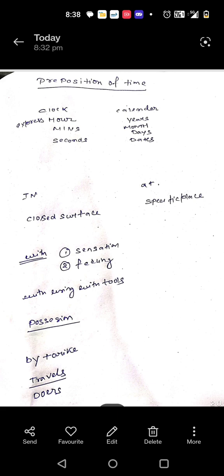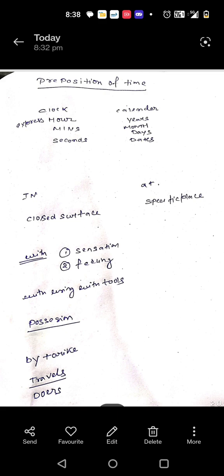Now we will see more uses of in and at. In is used for places, prepositions of place. When there is a closed surface we use in. He is in the library at the school. The library is a closed surface.